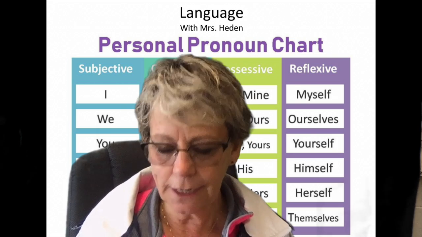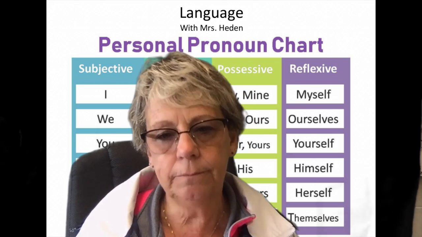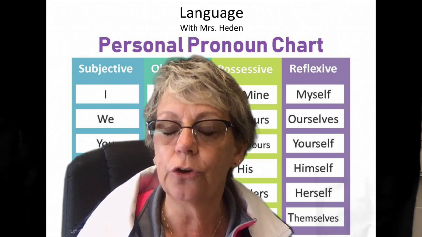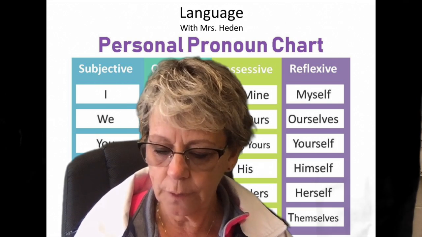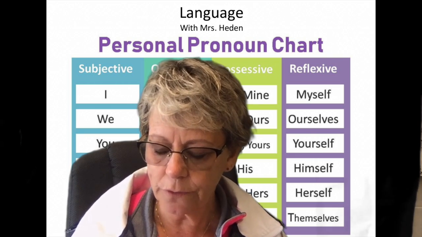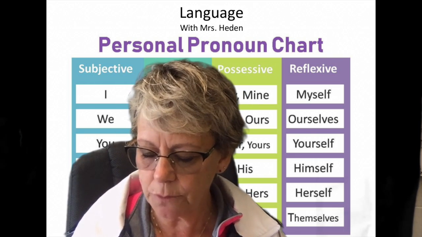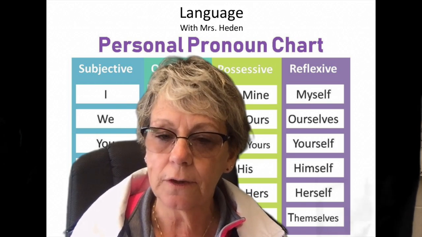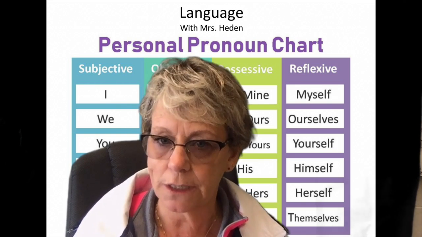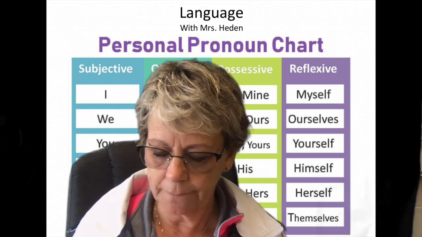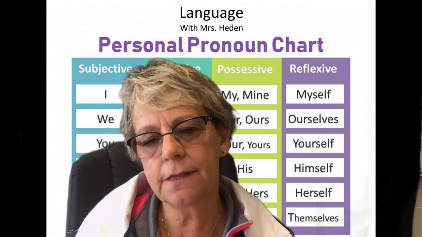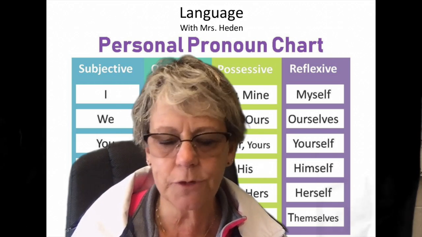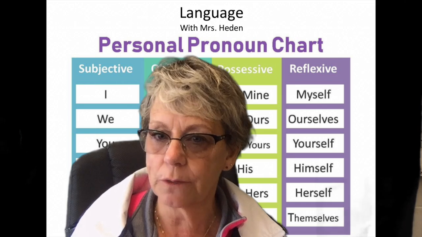All right, let's look at 11 through 14. Remember, if it's a subject, it answers the question who or what. So it asks you to decide whether the underlined pronoun is a subject pronoun or an object pronoun. So if it's not the subject of the sentence, then it's an object. So let's do the first one. Harvey gave money to them. Who gave money to them? Harvey. So it's not the subject, so it would be the object pronoun.